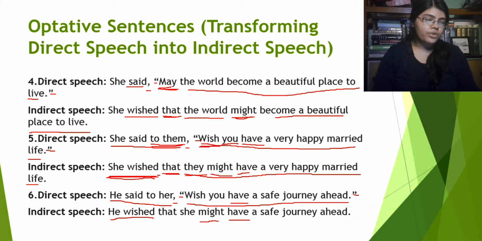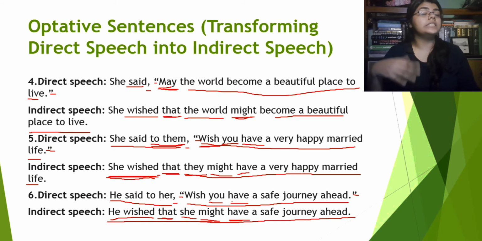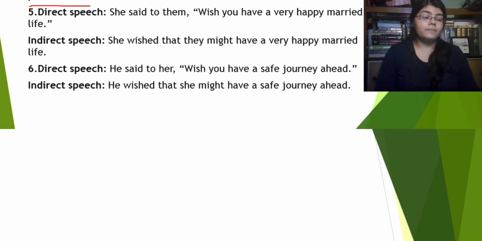So, "you" will be "she." Now, we will put a "might," then "have." Obviously, there will be a "that" before. We already know that. So, "He said to her, wish you have a safe journey ahead" will be "He wished that she might have a safe journey ahead." Alright, so this was all for this type. Now we will see a different type.